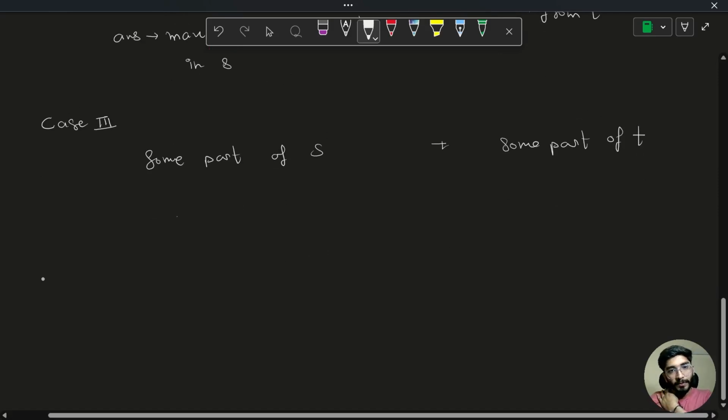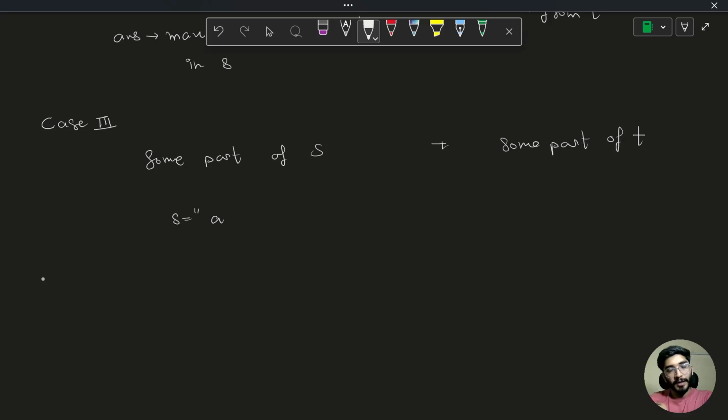So let's suppose you have S as A B C D, and similarly you have T as E C D A. We can clearly see that yes, the first part of this is equal to this, but how can we easily check whether some part of S is matching with some part of T in terms of palindrome?